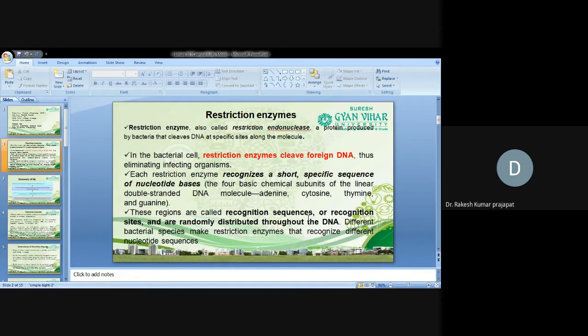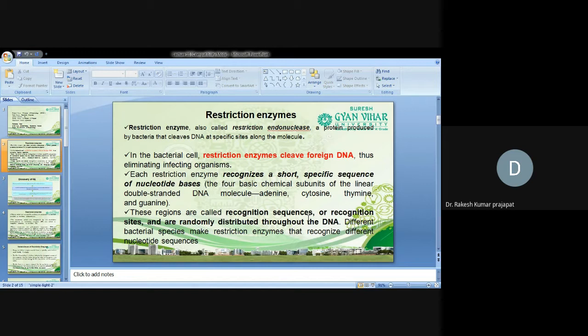In the bacterial cell, restriction enzymes cleave the foreign DNA. When a bacterial cell gets infected or has foreign genetic material, then naturally these restriction enzymes recognize and identify the foreign DNA, and they will cut it, cleave it into smaller pieces. Thus they eliminate the infecting organism like a virus.